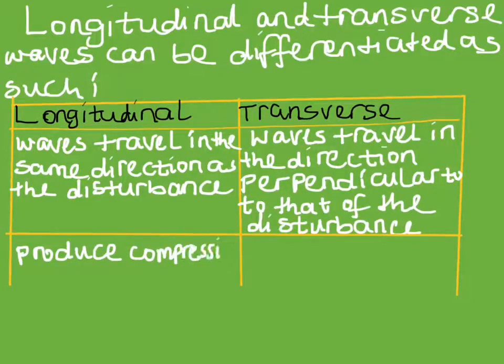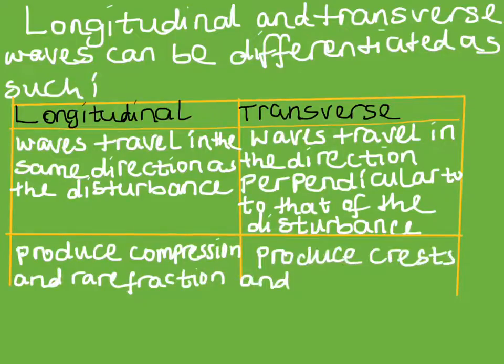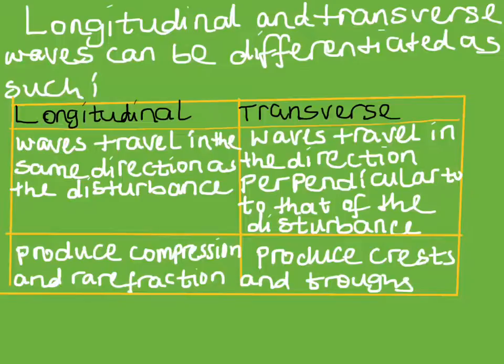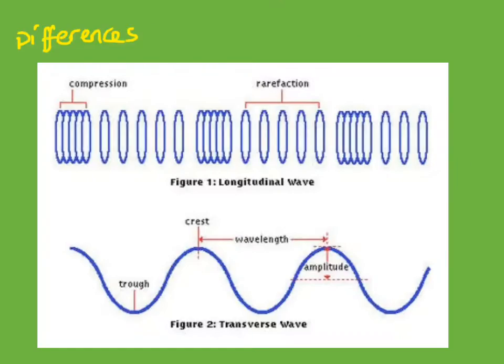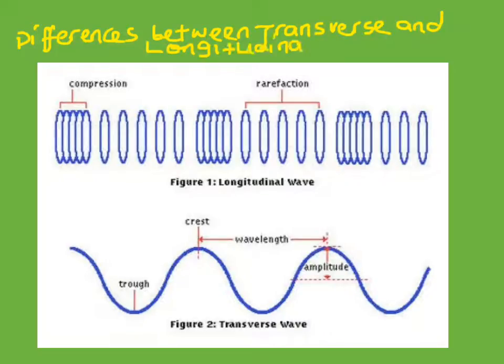Another difference is that in longitudinal waves, you have compression and rarefaction. That is compression and expansion. But in transverse waves, we have crests and troughs. Those two are the main differences between transverse and longitudinal waves.